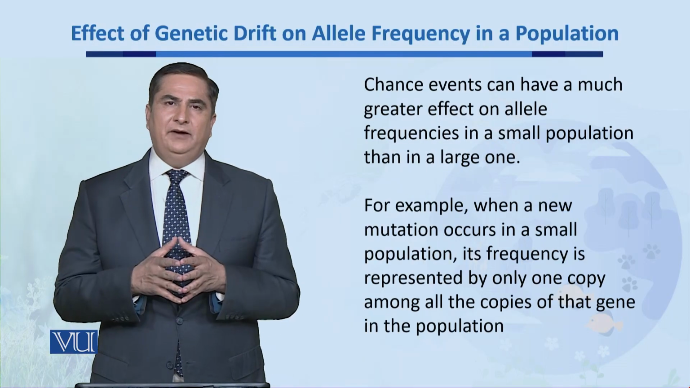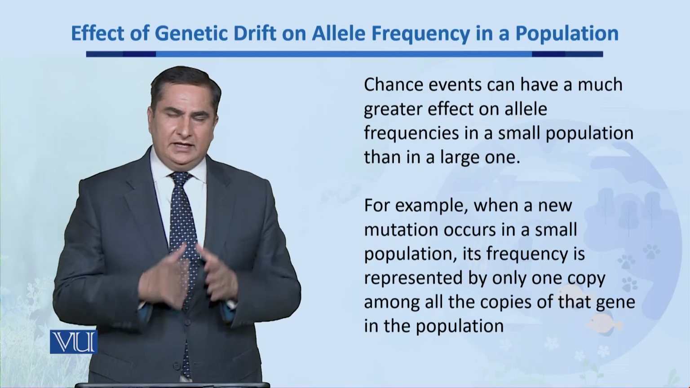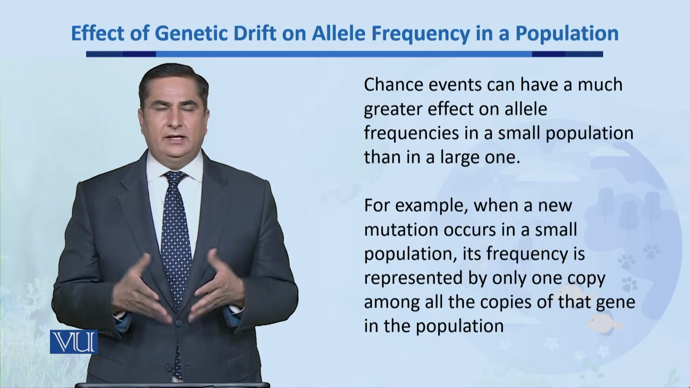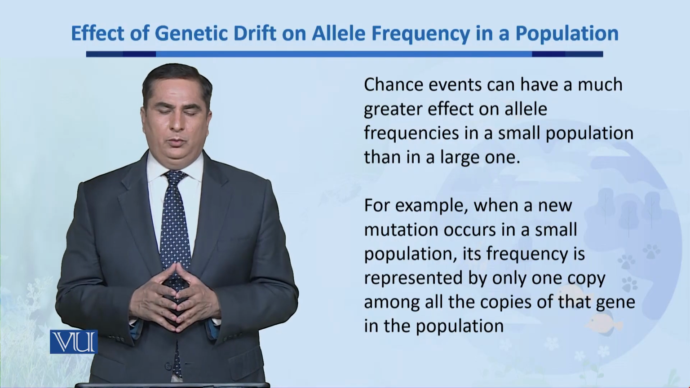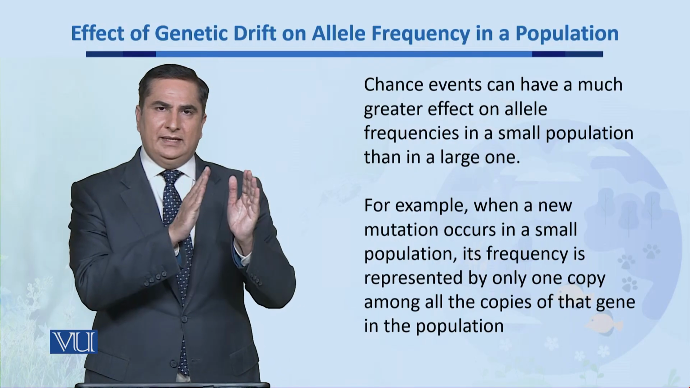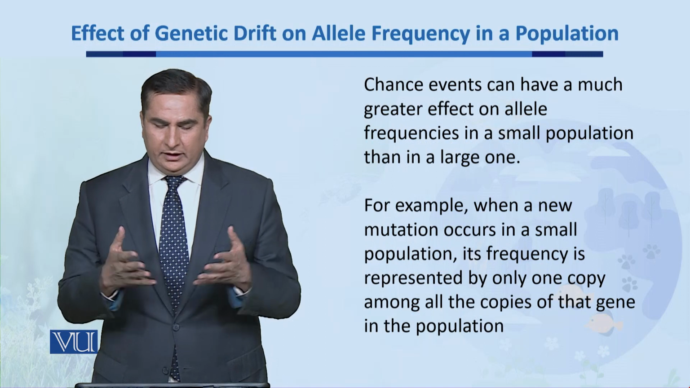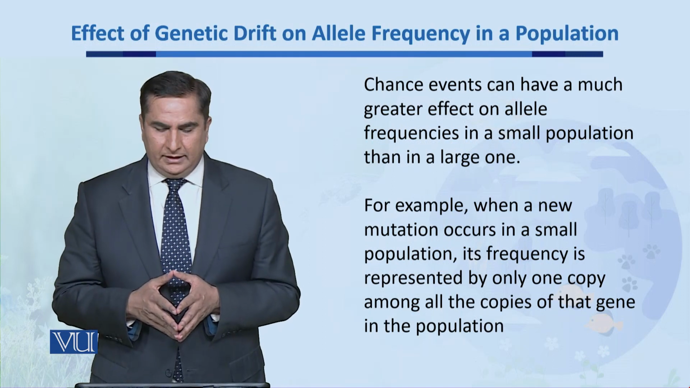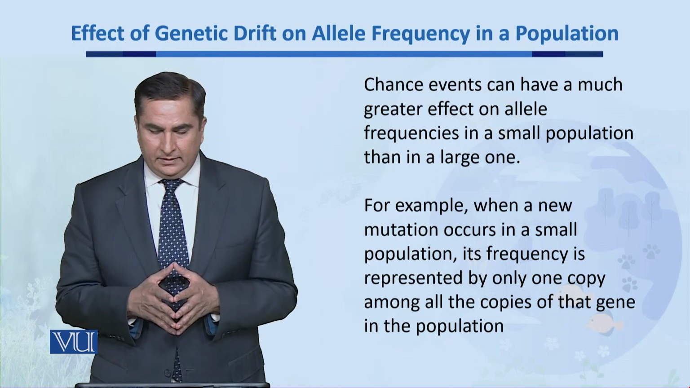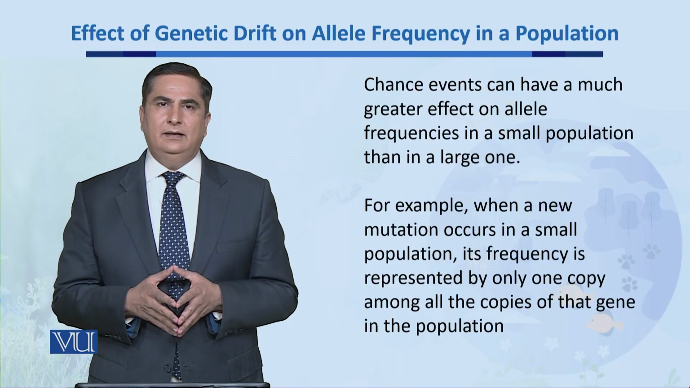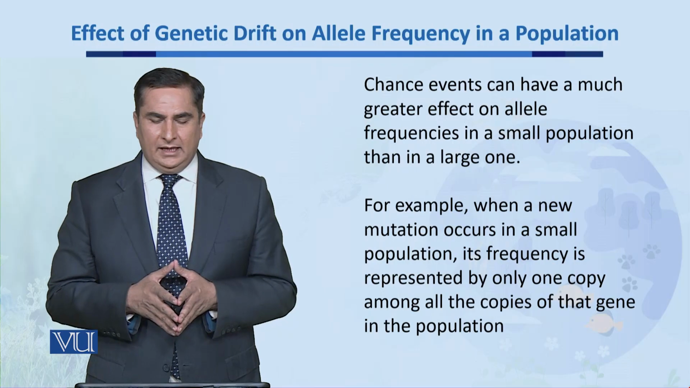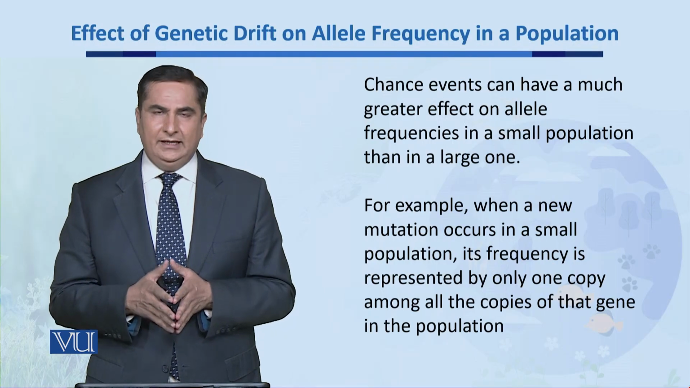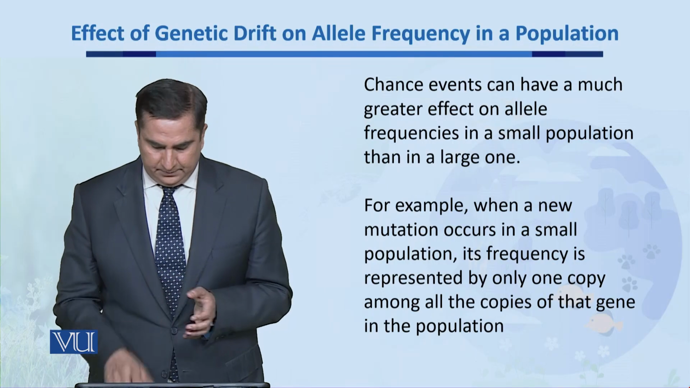Now, chance events which lead to genetic drift can have a much greater effect on allele frequencies in a small population if we compare them with large populations. For example, when a new mutation occurs in a small population, its frequency is represented by only one copy among all the copies of that gene in a certain population.